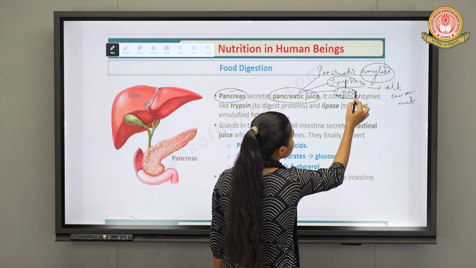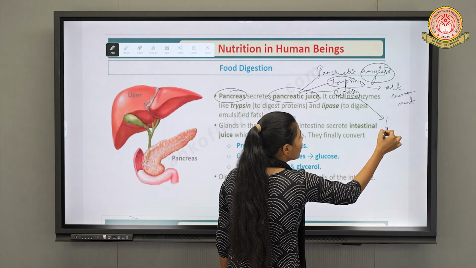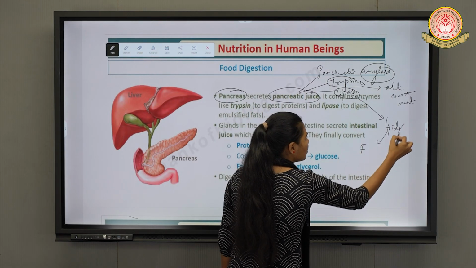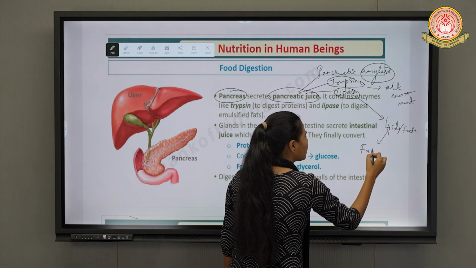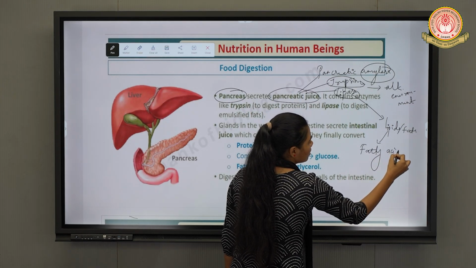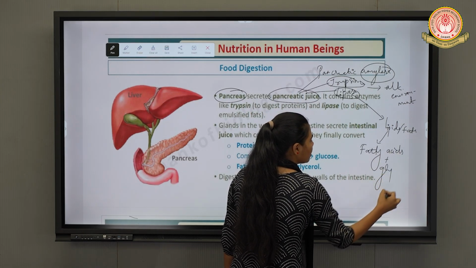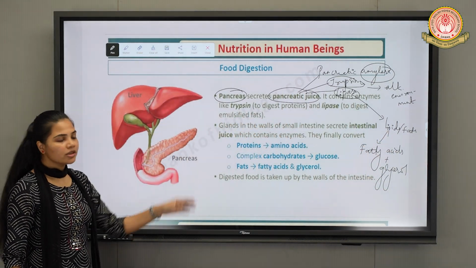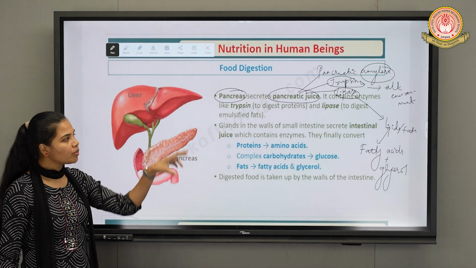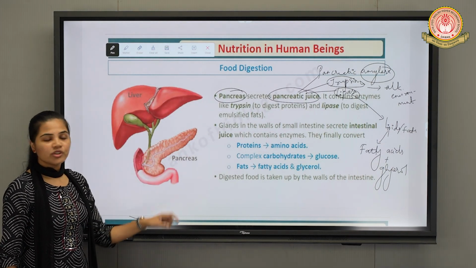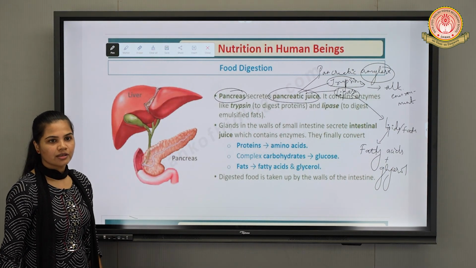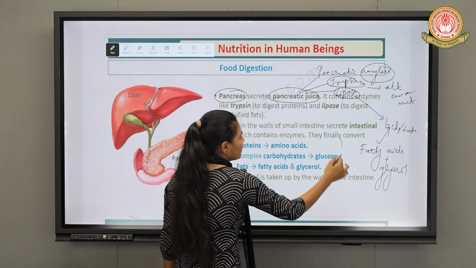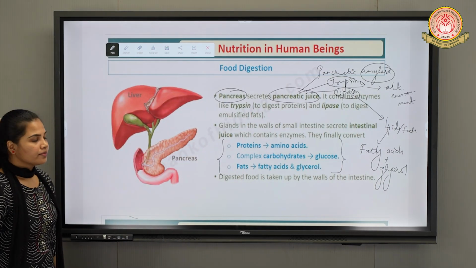Thirdly, we have lipase. L for lipase, L for lipids. It will break down the lipids or fats into fatty acids and glycerol. So these lipids or fats, which are complex molecules, are broken down into fatty acids and glycerol with the help of the lipase enzyme, which is produced by the pancreas. Next, all these things we have already discussed.